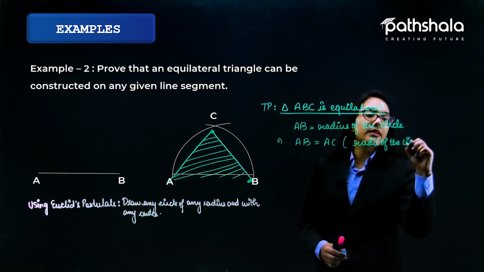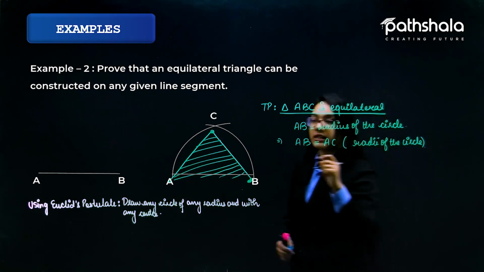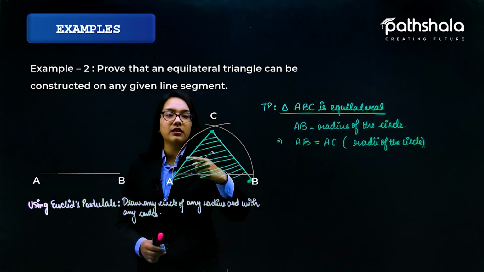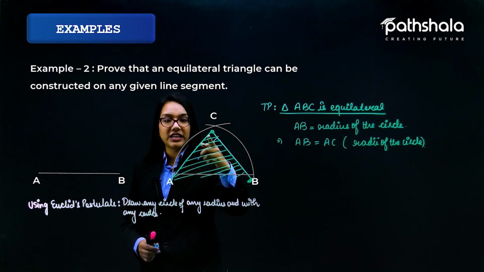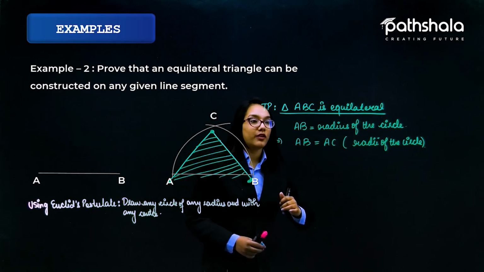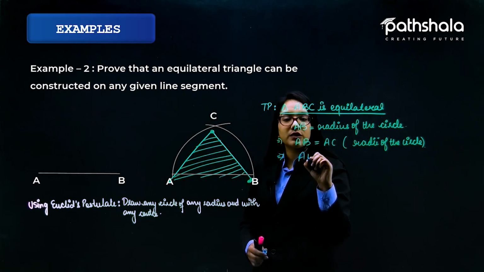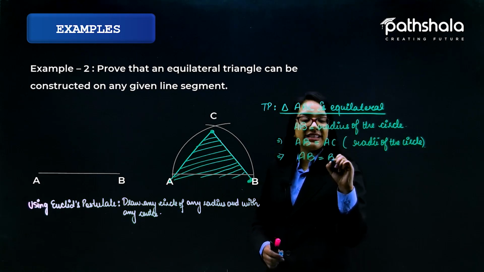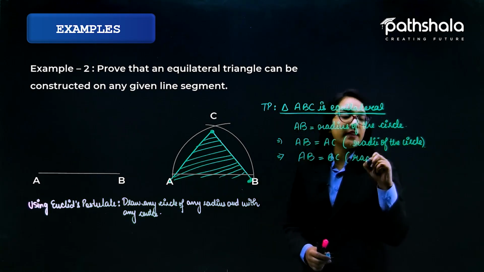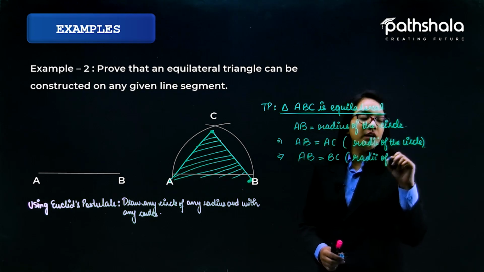C is a point lying on the circle, so AC is the radius of the circle. Moreover, AB is also equal to BC, because again these are radii of the circle.